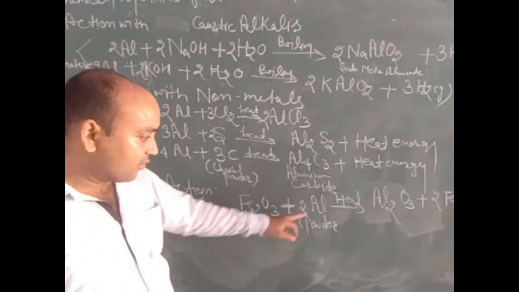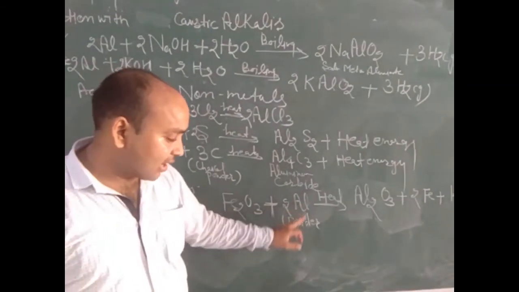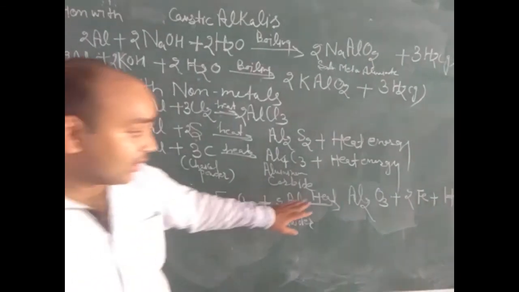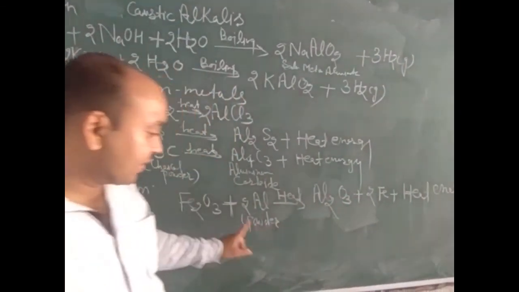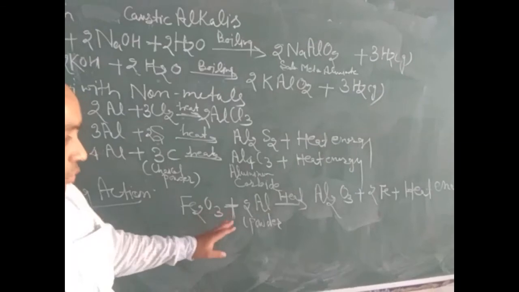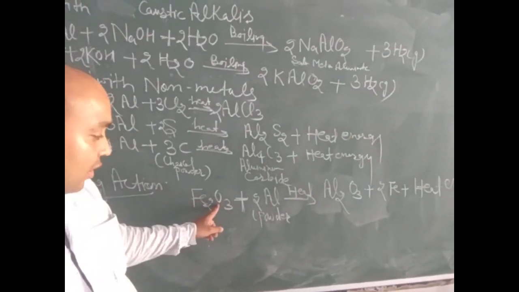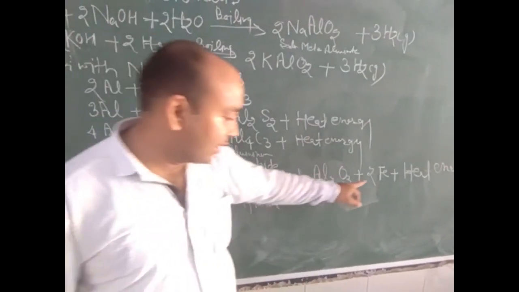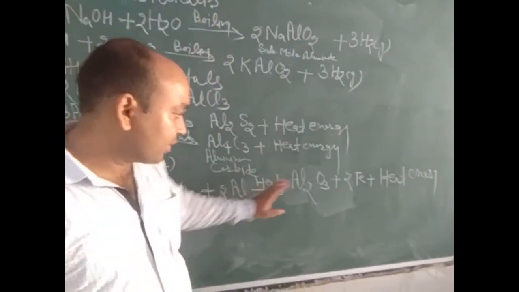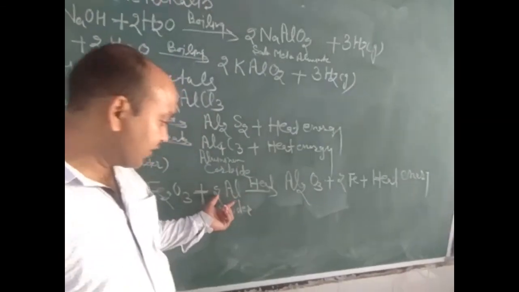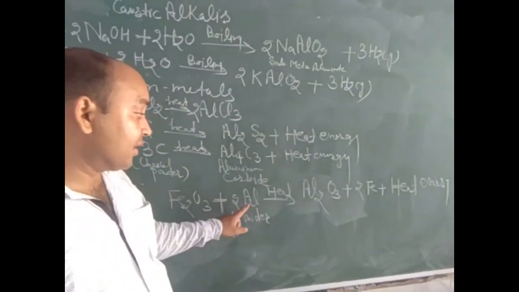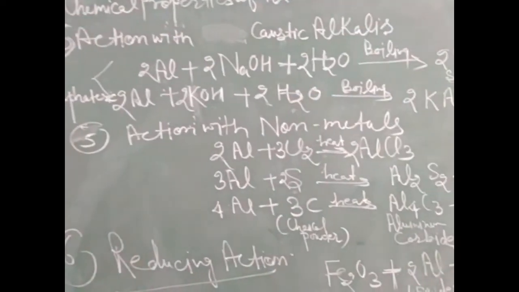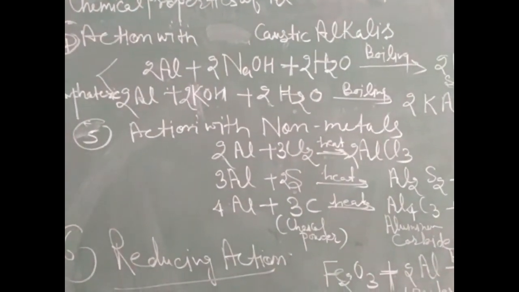When aluminium powder is treated with iron oxide, on heating it forms aluminium oxide, and here oxygen is removed from iron oxide, so iron gets reduced and aluminium gets oxidized. Along with release of energy, we can say that aluminium is a reducing agent. Now, dear students, your chapter has been completed.